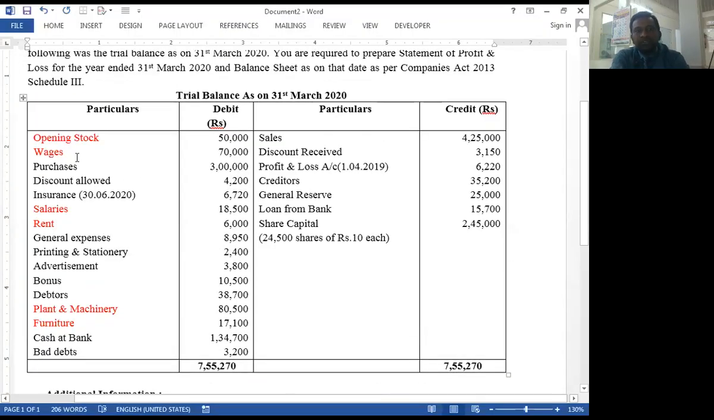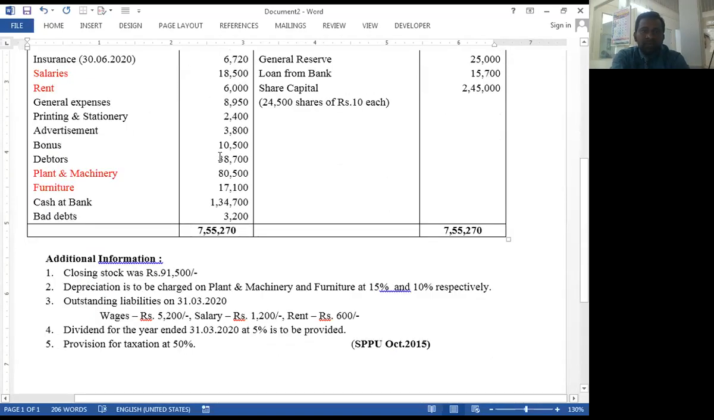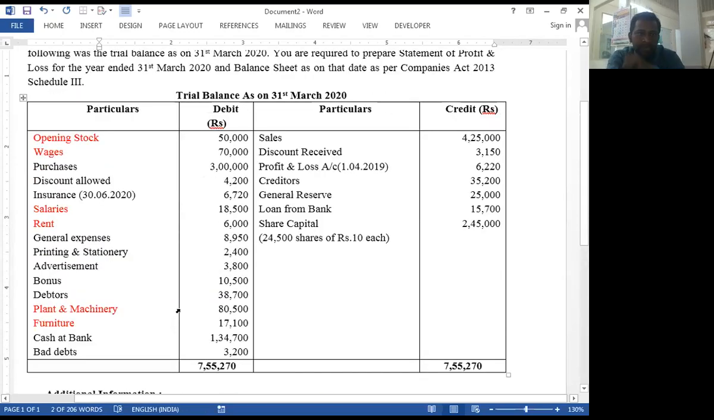Wages. So wages are associated with employee benefit expenses because they are paid to the employee. That's why wages are transferred under the notes employee benefit expenses. But similarly, there is one adjustment regarding the wages, that is wages outstanding as on 31st March 2020. That means outstanding wages of rupees 5,200, and regular wages amount of rupees 70,000.